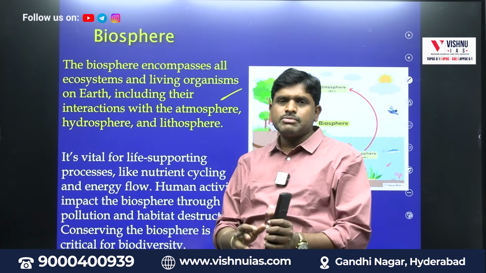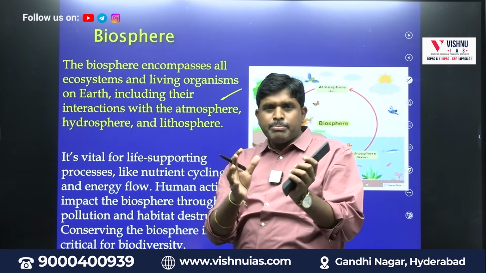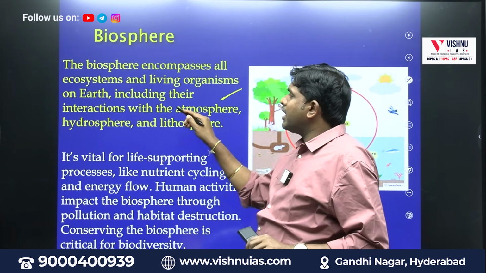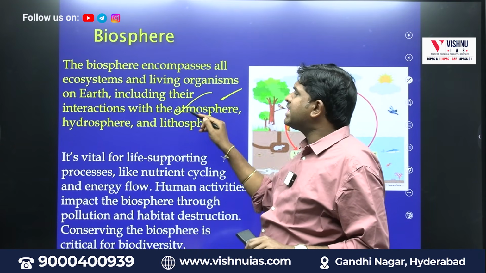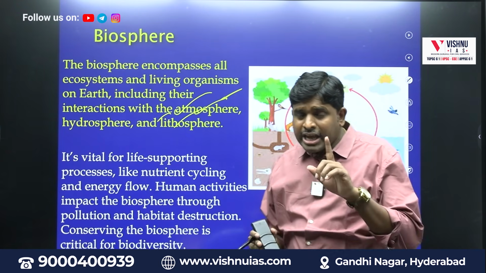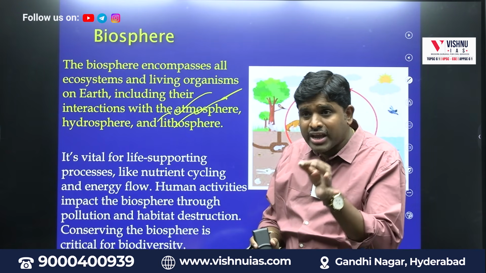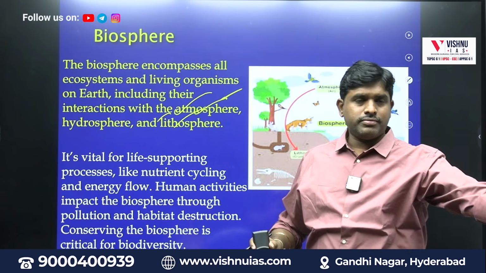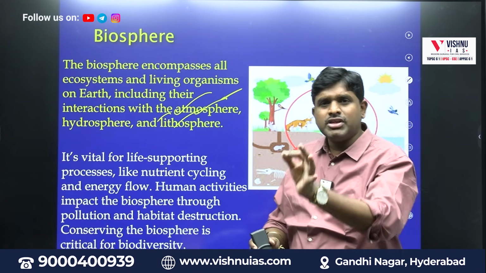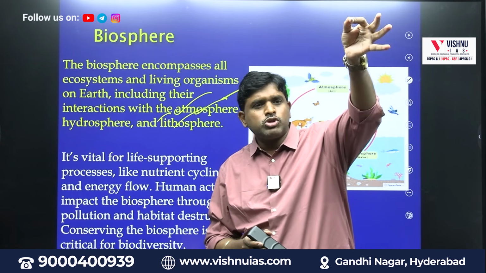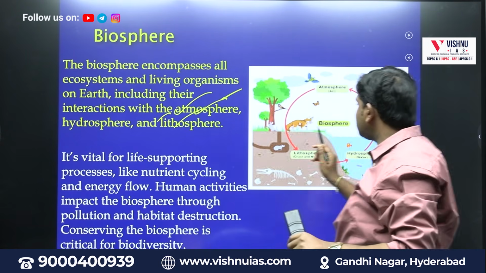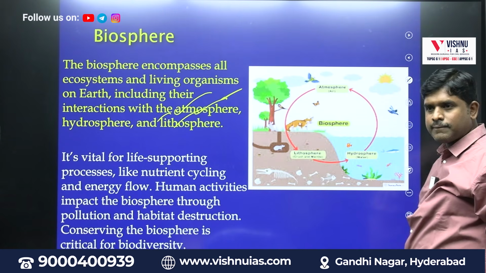All living organisms on earth will encompass one particular system which is called the biosphere, including their interactions with the atmosphere, hydrosphere and lithosphere. Biodiversity means only living organisms together. Biosphere means living organisms interacting with the atmosphere, troposphere, stratosphere, thermosphere, exosphere. That complete structure is called the biosphere.